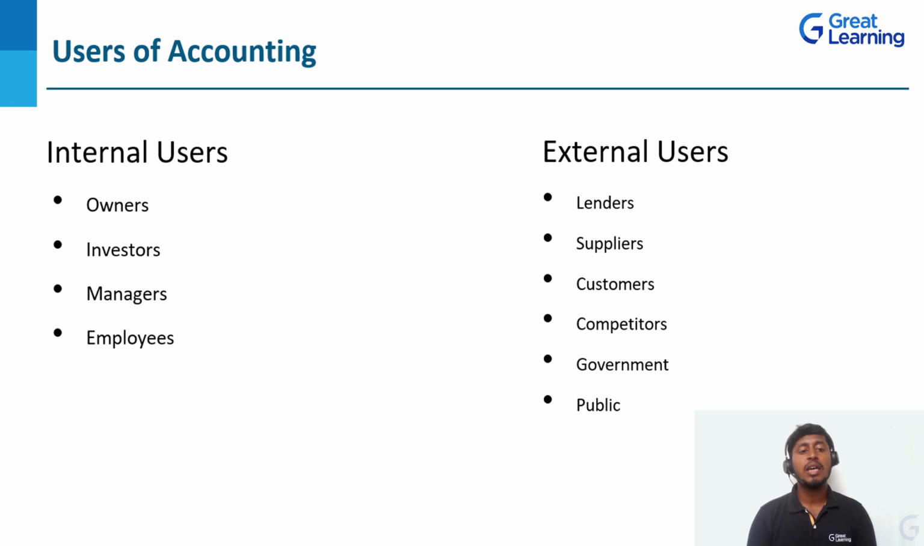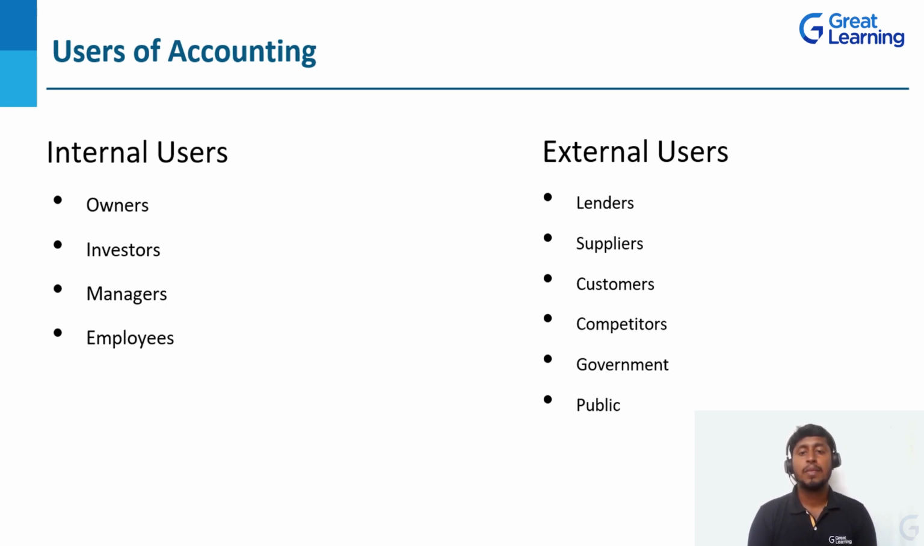And the last one in the internal users, employees. The employees also refer to these books of accounts. Why? Because according to whatever profit they have made, with that profit, some companies are going to issue bonus or incentive or hike. All these they are going to do in the organization. So for that purpose, they are going to check these books of accounts.